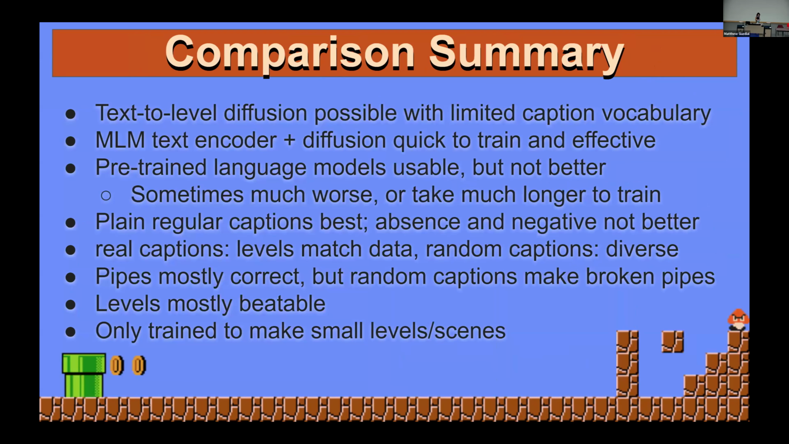Now, in terms of what we've been able to do here, text-to-level diffusion is very possible, at least with limited caption vocabulary. Interestingly, the smallest model we had, the MLM text encoder with regular captions, performed the best. Generally speaking, the models that were bigger did worse. And that's not necessarily what you'd expect, especially given the current AI landscape where it's just scale, scale, scale, scale, scale with no other considerations.